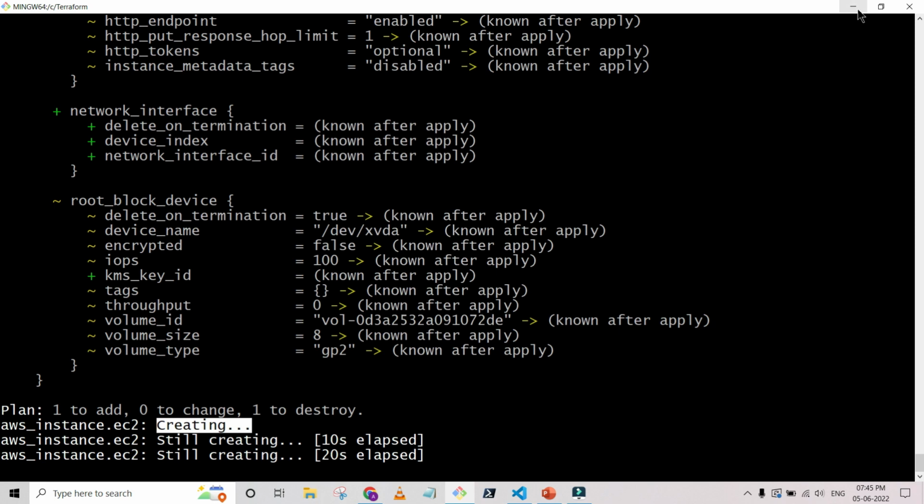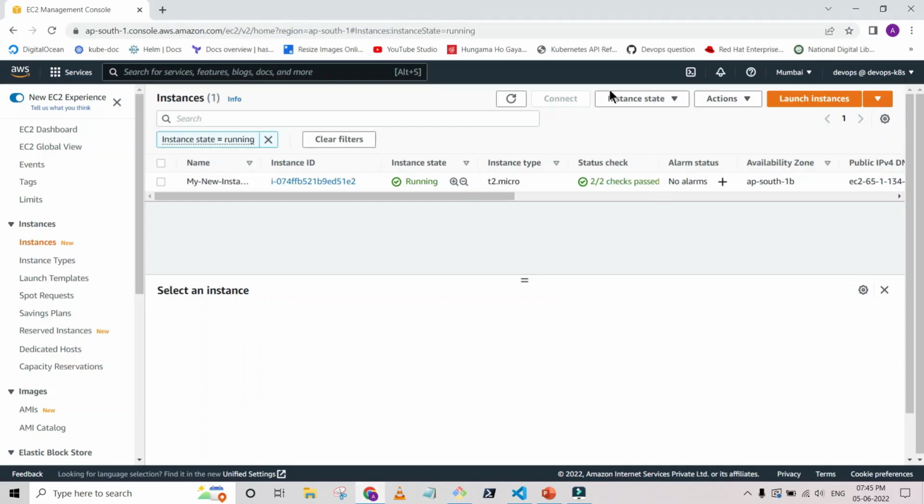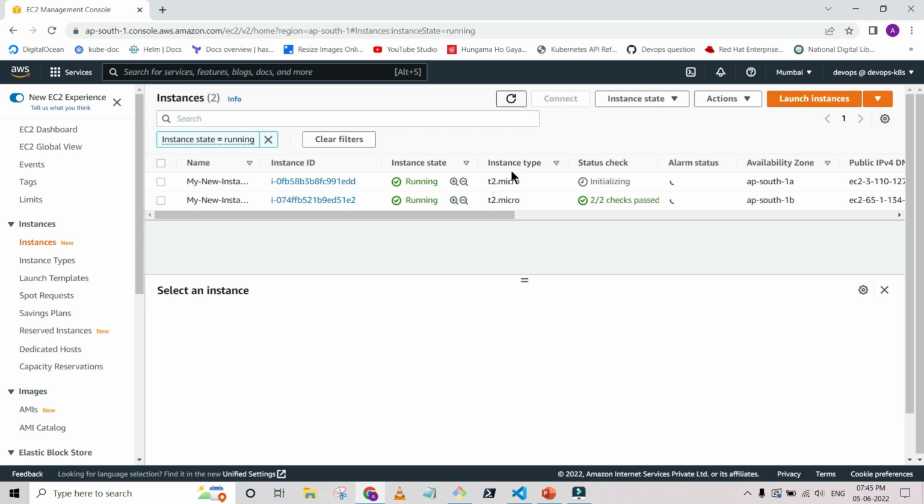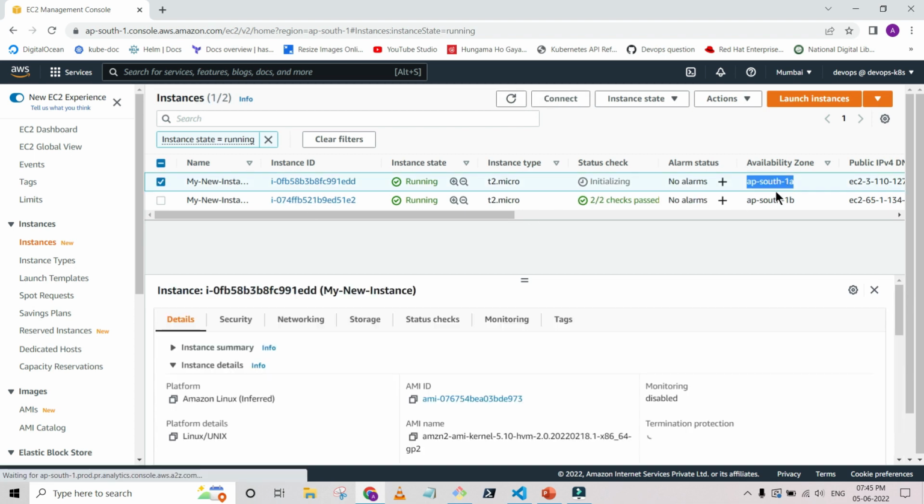It's still creating, no issues. We will have to wait for a few seconds. Okay, now you see that one instance got created. So it's first creating the instance and then it will drop the other instance.